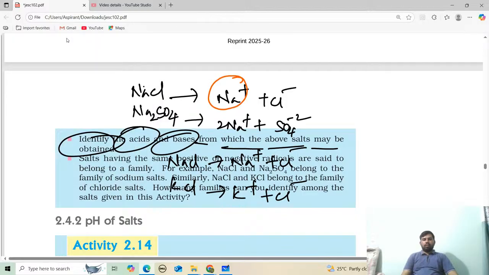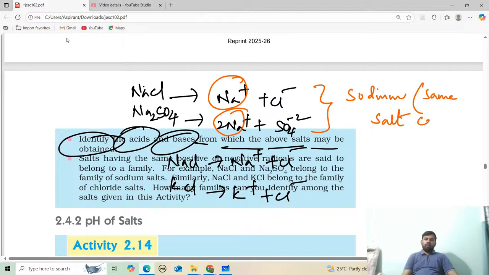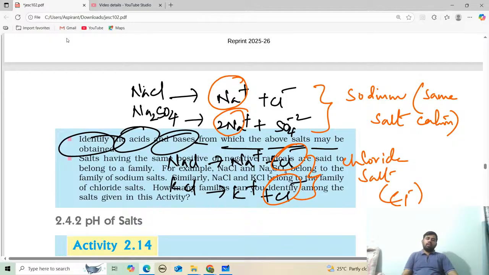So these two we can call sodium salts, because we have the same cation. Similarly, for these two, the common ion is Cl minus. These we can call chloride salts, because Cl minus is common here. I think you got the point.